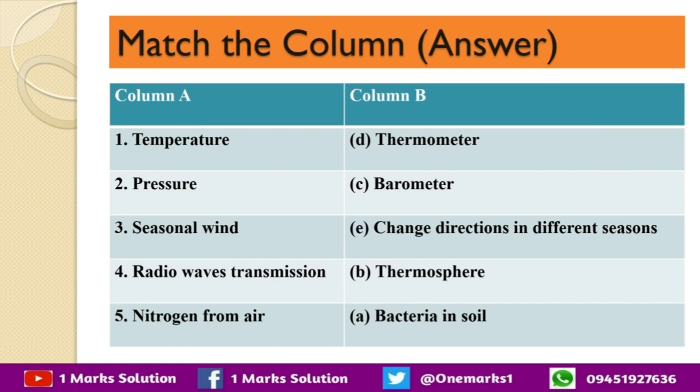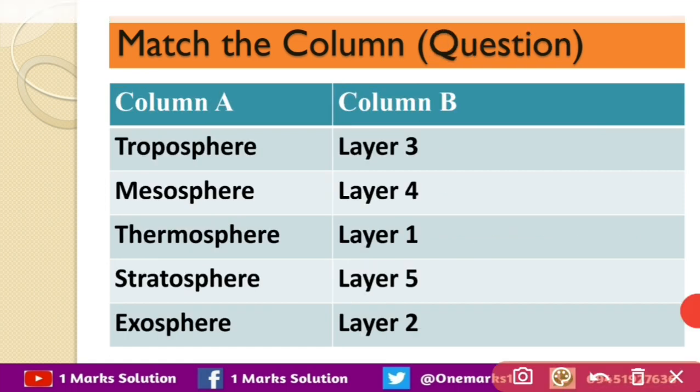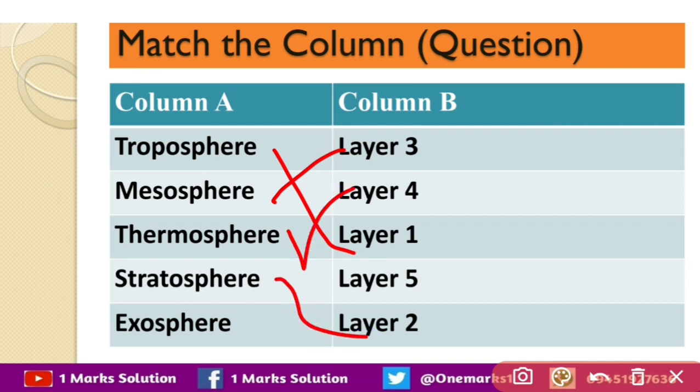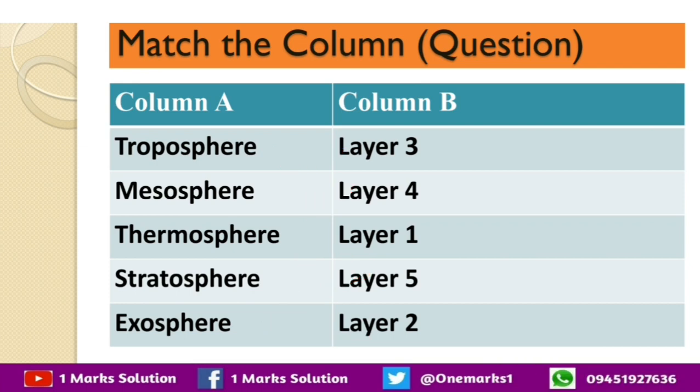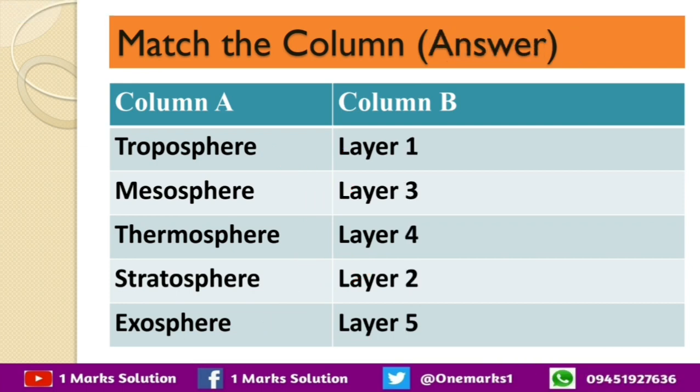You can see here. The next match the column is, we have to match the layer number with the layers. As we know, troposphere is the first layer, then stratosphere is the second layer, mesosphere is the third layer, thermosphere is the fourth layer and exosphere is the fifth layer. So this is the match for this question.